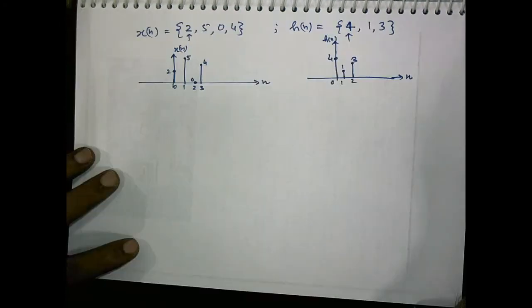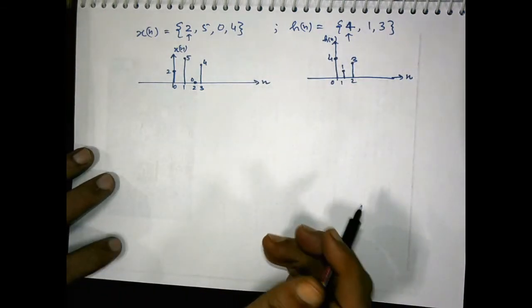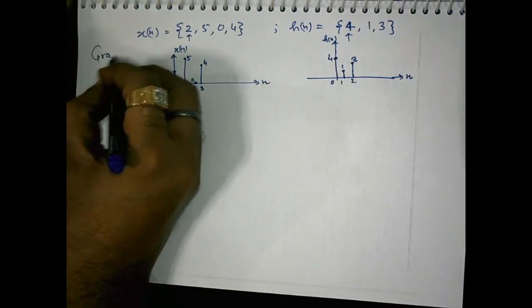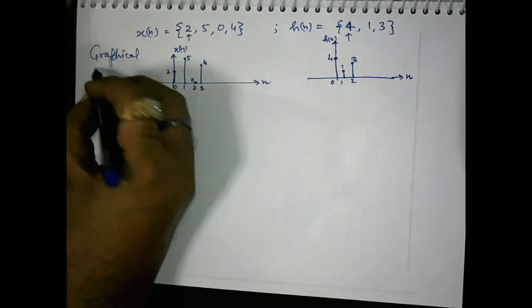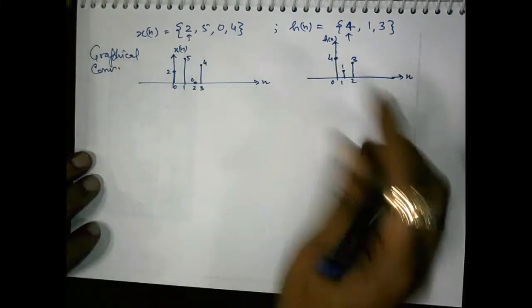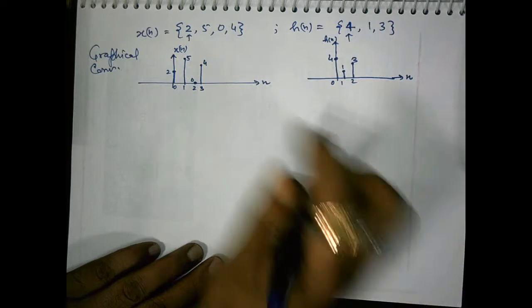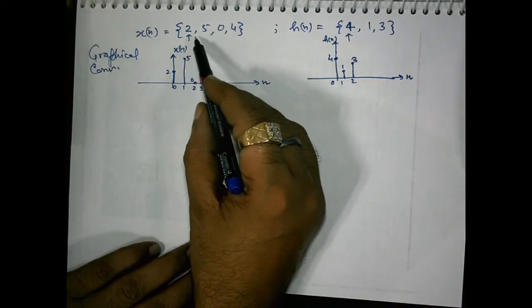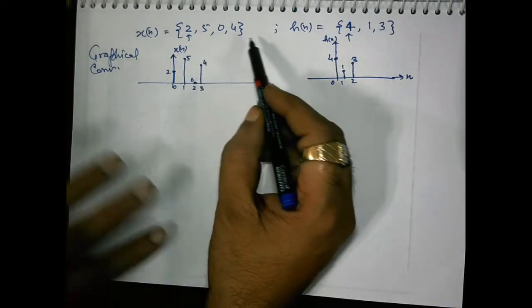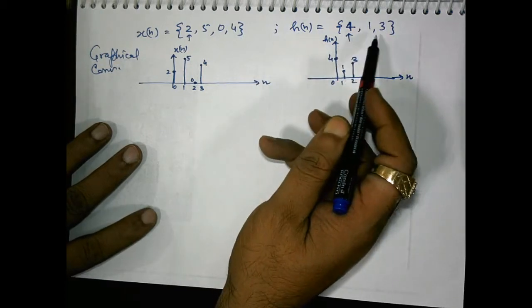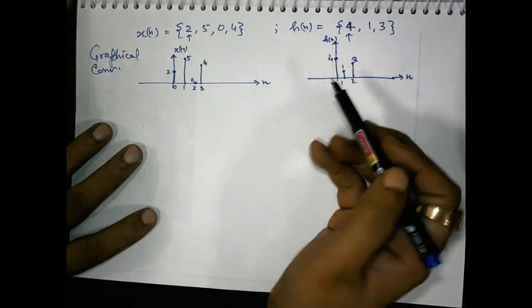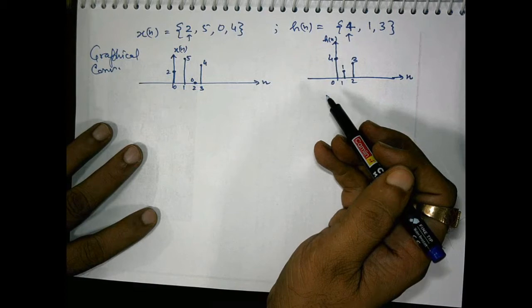So let us do the graphical convolution of these two sequences, where xn equals to 2, 5, 0 and 4, and hn is equal to 4, 1, 3. So graphically we will evaluate the output yn.